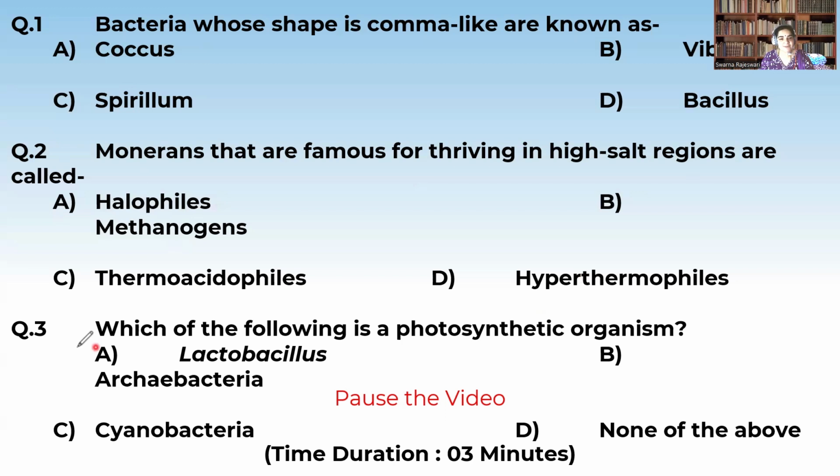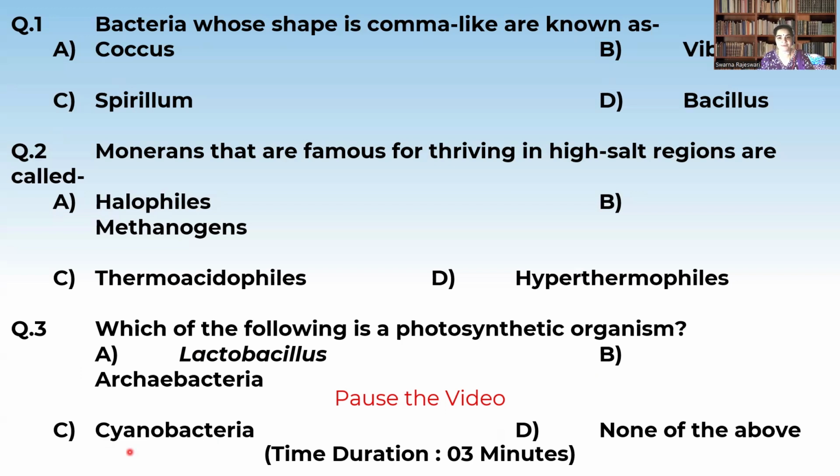Now let us see the third question. Which of the following is a photosynthetic organism? Lactobacillus, Archaebacteria, Cyanobacteria, and none of the above. So if you see the options, what is the correct answer? Photosynthetic organism means they must have some pigment for carrying out the photosynthesis. So we know the correct option is cyanobacteria. So the bacteria which are able to synthesize their own food material by photosynthesis belong to cyanobacteria.